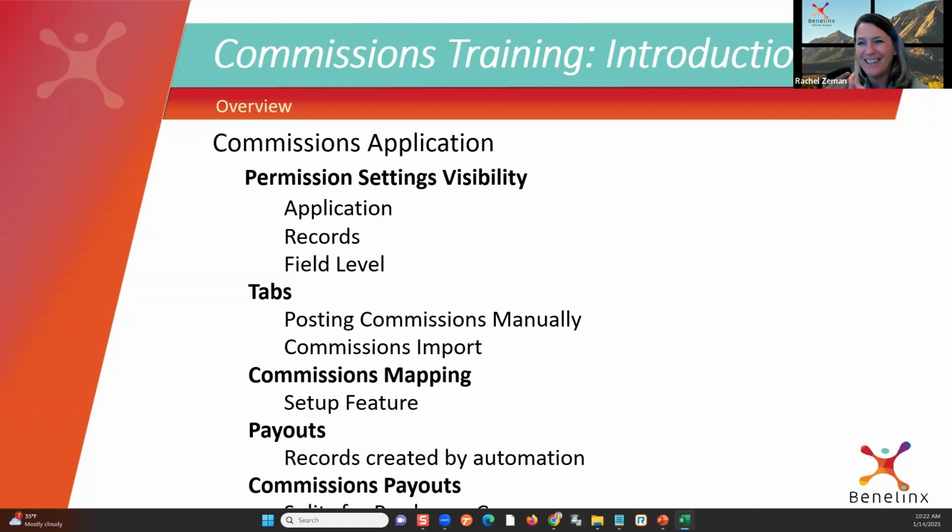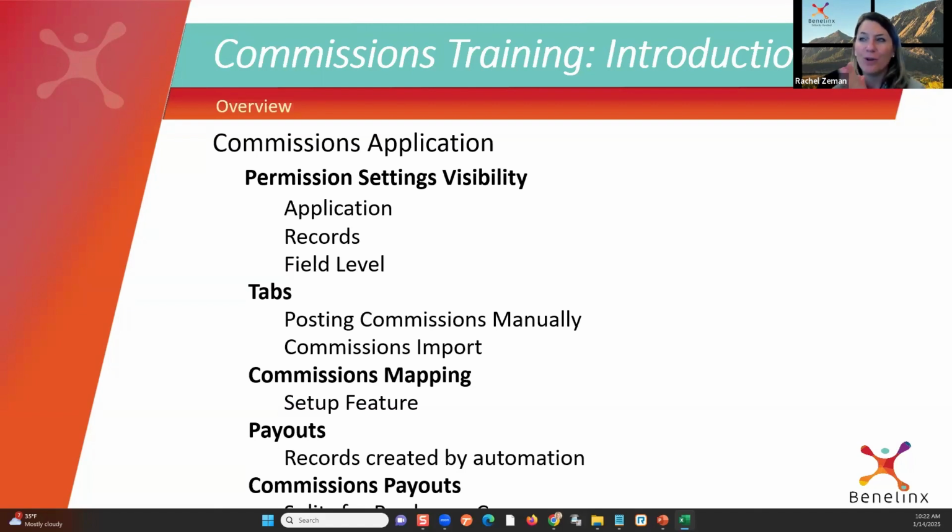What carriers are you selling? What products are you selling? Right? It creates more of a mess if we try to create a library for everybody, because you might sell voluntary life with Anthem, but the next person might not. Right? So why not just create a mapping for you? But that's really important, and it's fully visible to you as system admins or commissions users.